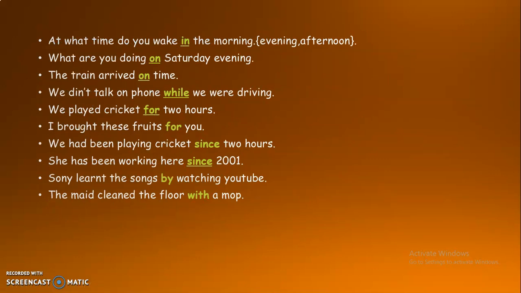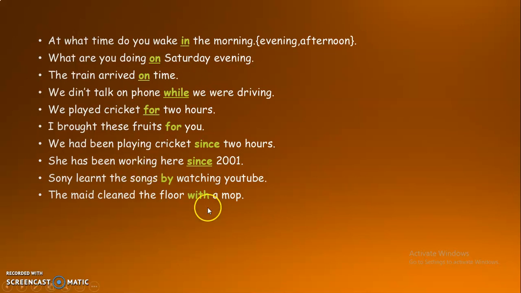Next, these are some other examples for the preposition of time. So here we can see the use of for. We played cricket for 2 hours. Here it shows the duration of an action performed by the subject we. I brought these fruits or flowers for you. So in this sentence, we use the preposition for to show that the subject does some favor to the object or to some other person. For you.